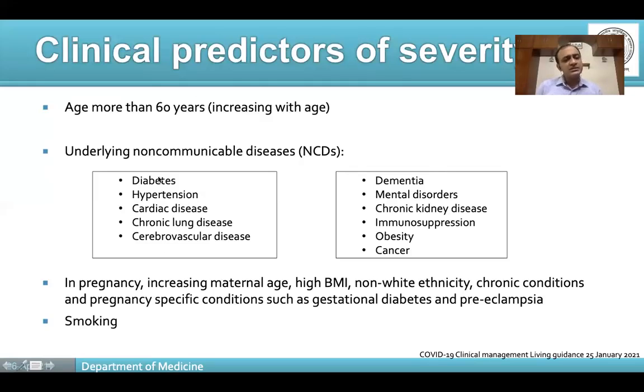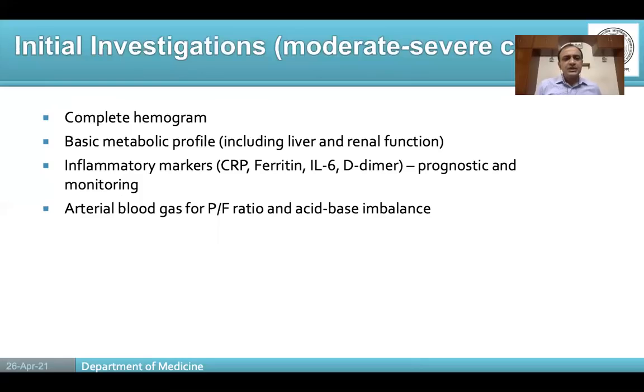It has been seen that advanced age, as well as some comorbidities like diabetes, hypertension, chronic organ disease like cardiac, kidney, liver disease, pregnancy, and some addictions like smoking, usually predict a poor prognosis. So we have to be mindful of that.